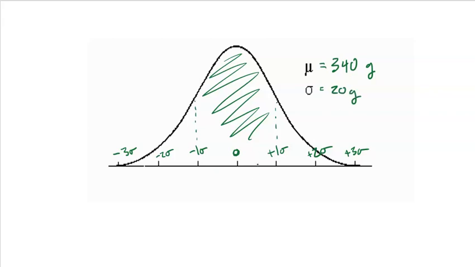Okay, so now we could draw this and we could actually label this. Right smack dab in the middle is going to be 340 grams. Then we're going to go up 1 standard deviation. That takes me to 360. We're going to go down 1 standard deviation. That takes me to 320.